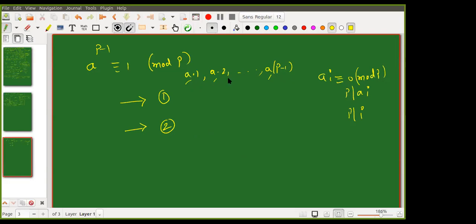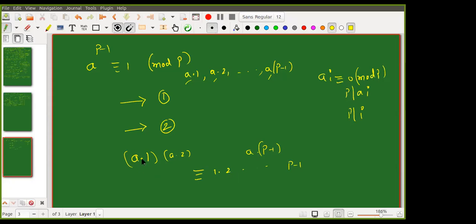If they give the same remainder, their difference is divisible by p, right? So that is the step. Once they are giving different remainders, what is happening? a into 1, a into 2, and so on, a into p minus 1. So they are congruent to 1 into 2 into up to p minus 1.